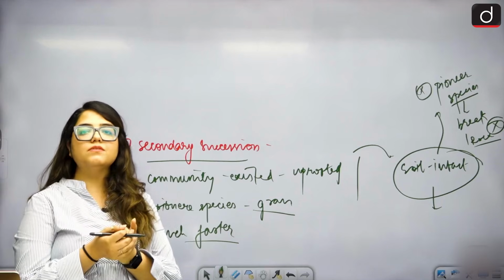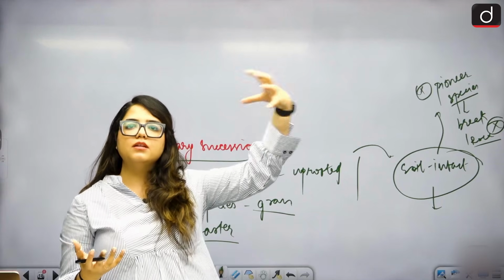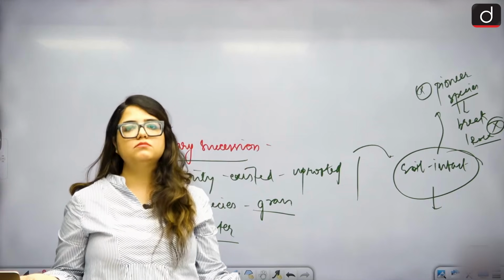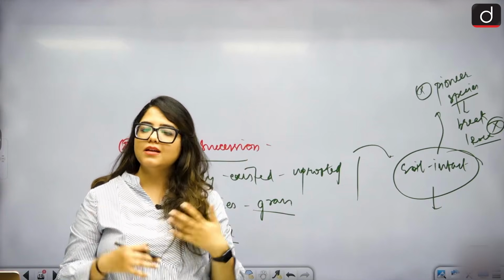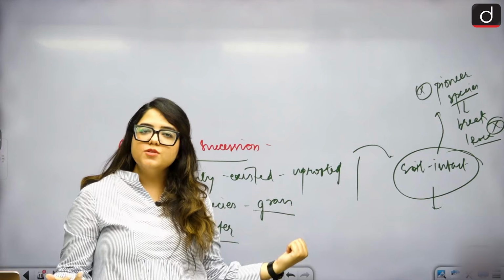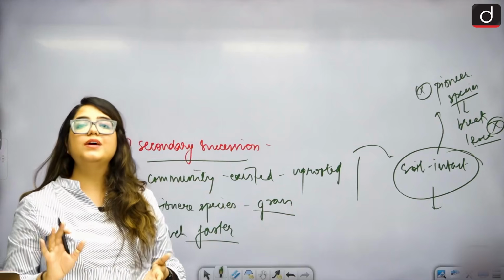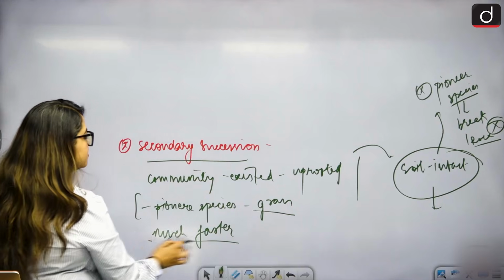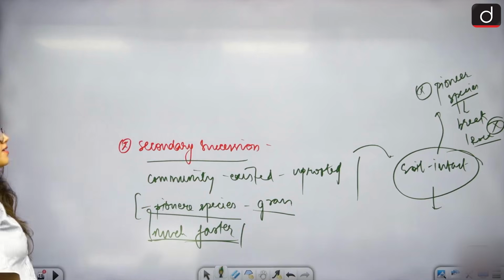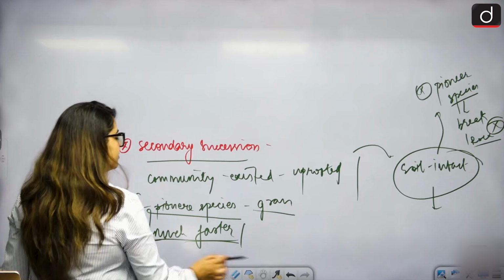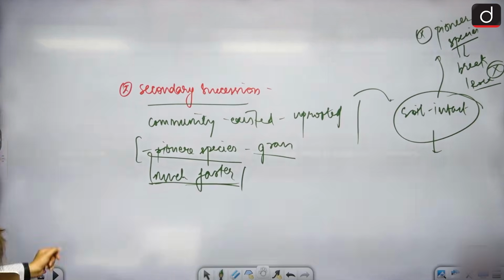What is the foundation of life? Soil. Sun, soil, plant, organisms. That is the cycle. So since the soil is prepared, this will take much less time. Is that clear? Do you understand primary and secondary succession?